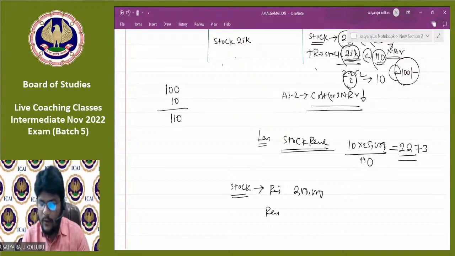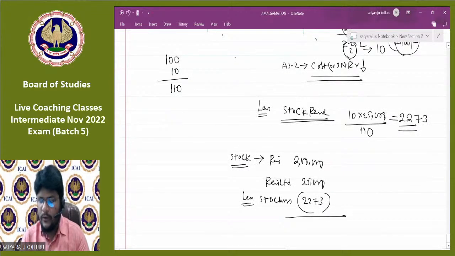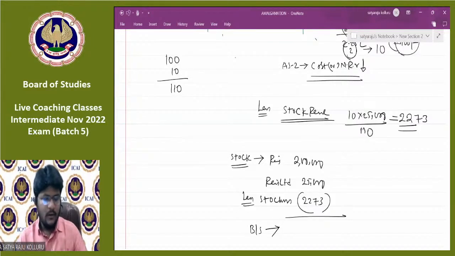Stock of Rani Limited, 25,000. Less stock reserve, which is 2,273. Now, the net closing stock to be shown in the balance sheet: 2,25,000 minus 2,273, which is 2,22,727. This is the presentation in the balance sheet.